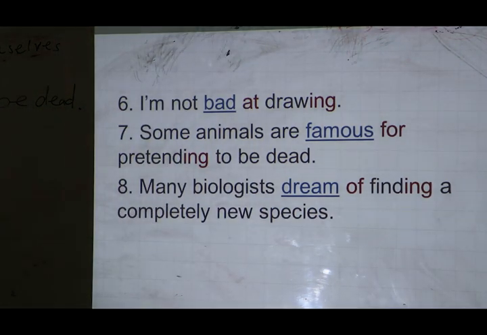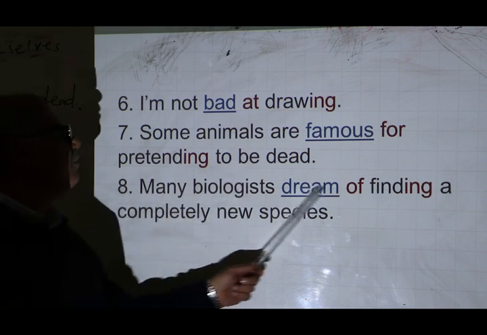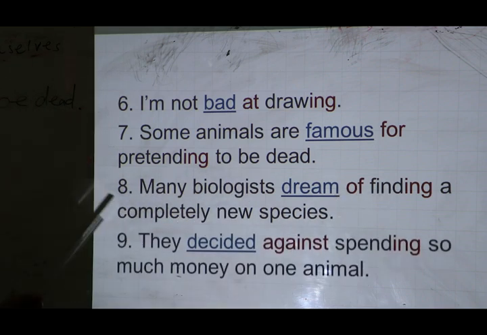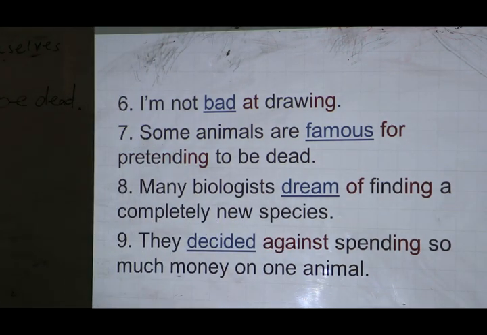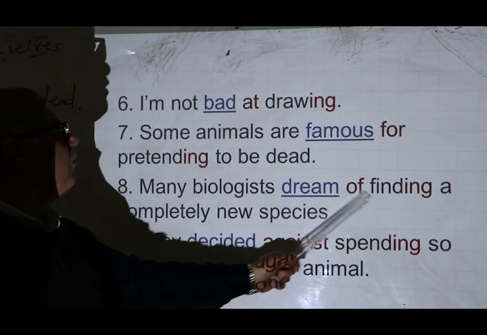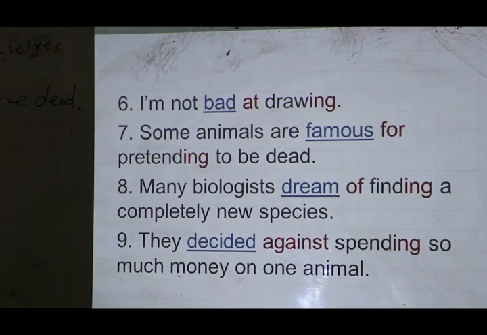Number eight, many biologists dream of finding a completely new species. Look at number eight, the verb dream. Here it is a verb, it is followed by the preposition of and an ing form.